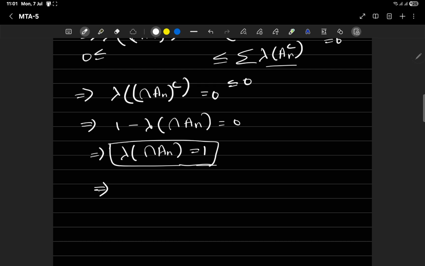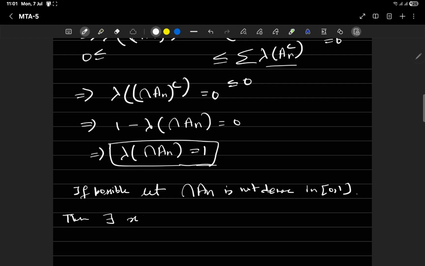Now if you have the same idea intuitively or mathematically, let's say if possible this is not dense, then there exists some x belonging to [0,1] which does not belong to this.